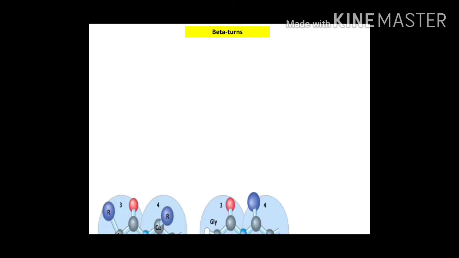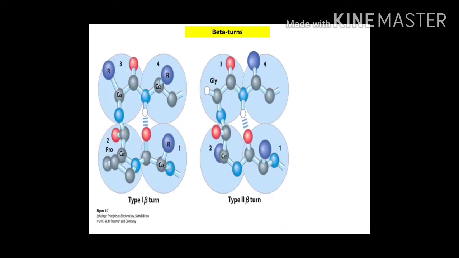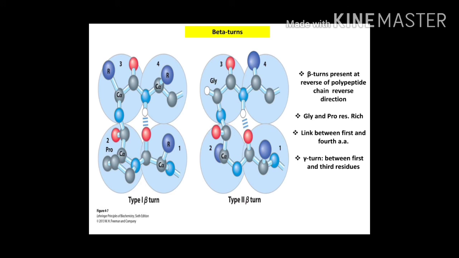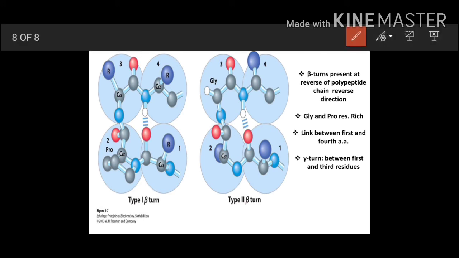Then next is beta turns. The third type of secondary structure is beta turns. Now what are these beta turns? These beta turns are present whenever a polypeptide chain reverses direction. You can see this is a polypeptide chain and it is reversing the direction. That means here it is going in the opposite direction. So here the beta turn will be present.